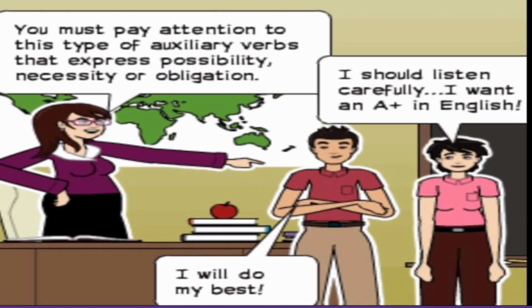Look at the slide here. You must pay attention to this type of auxiliary verbs that express possibility, necessity or obligation. I should listen carefully. I want an A+ in English. I will do my best. In these examples, what do we see? We see there are words along with the verbs. Now, these words are known as modals.